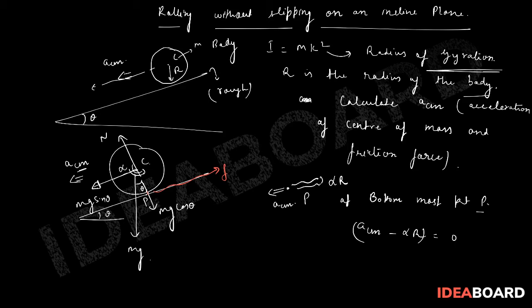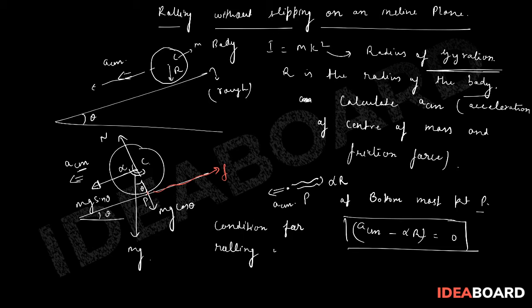Because this is the condition for rolling without slipping. That means our ACM is simply equal to alpha r, correct?